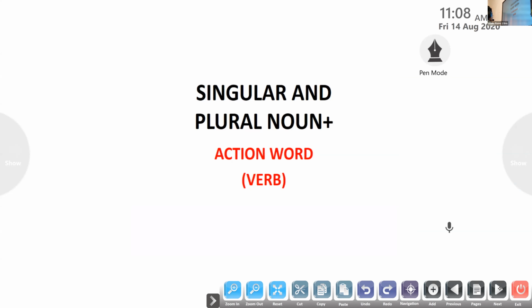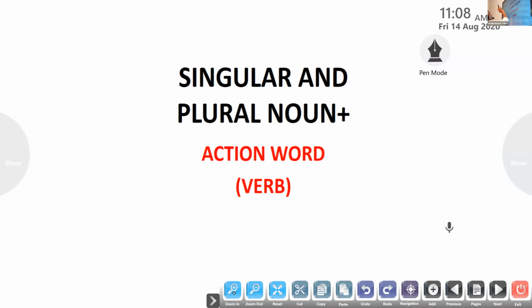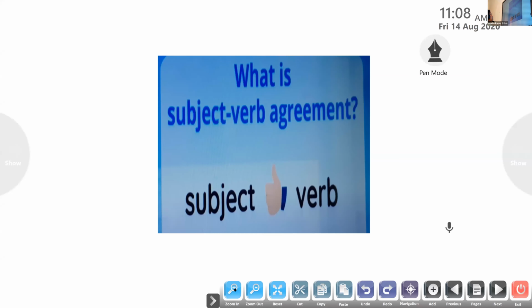Now, all of you look at it. Here I've already told you, we are going to learn about singular and plural noun plus the action word. To make you understand, I have written like this. Here the subject, we are focusing on singular and plural noun and how the verb agrees with each other. We know verb is an action word or a doing word. Noun is a naming word. How the noun and the verb agree, or they shake hands with each other. Let's move on to it.